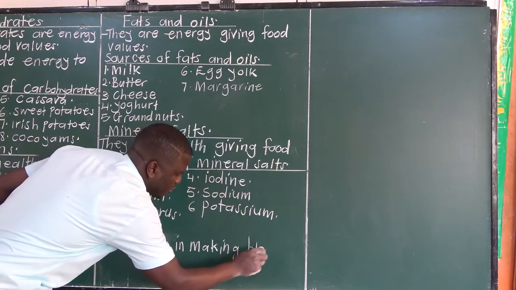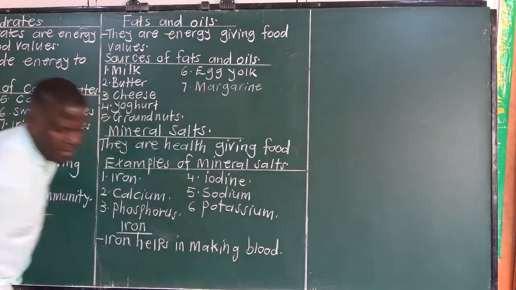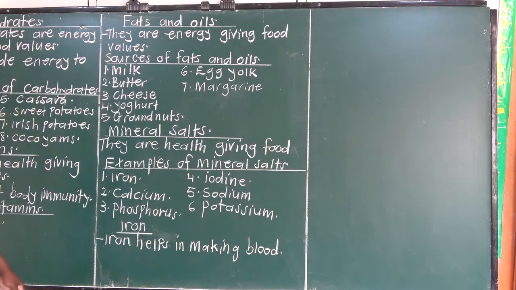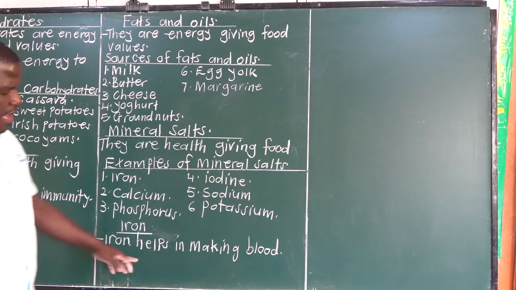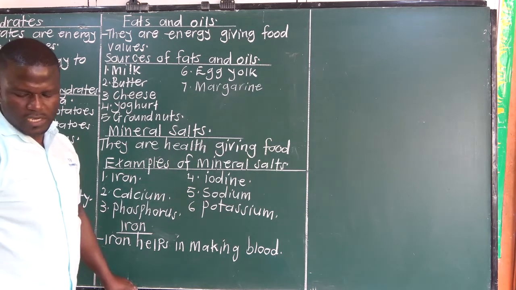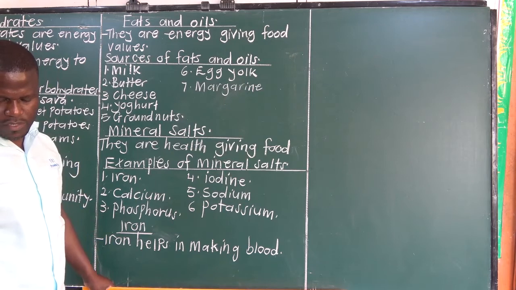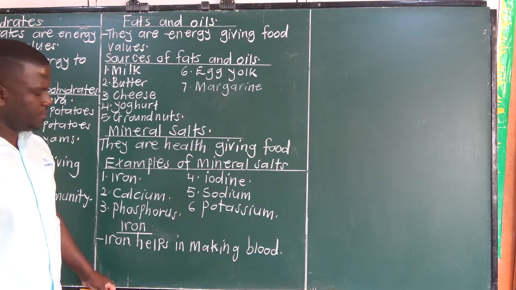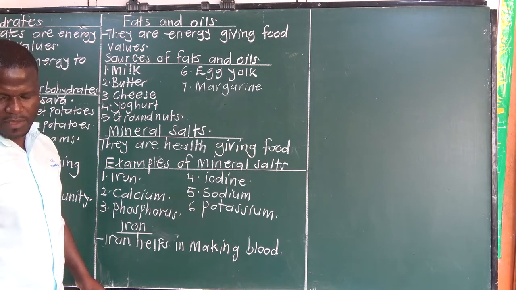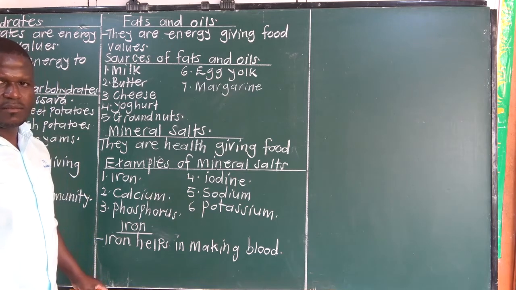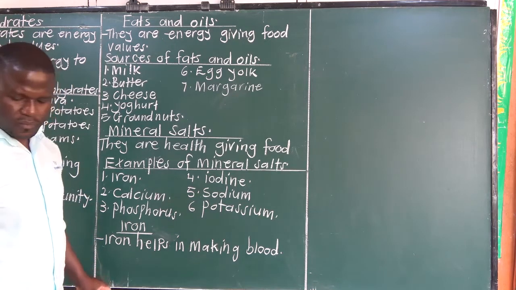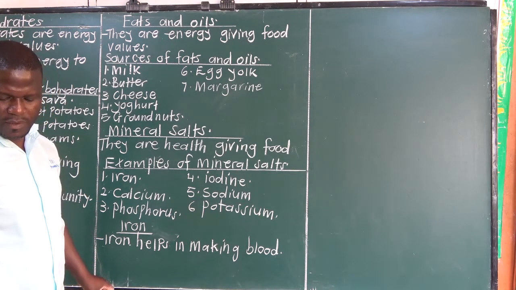So the blood that we have in the body is made by the help of iron. If you don't have iron, you will not have enough blood in the body. And lack of iron leads to a disease called anemia. Anemia affects blood, so iron is very important in the body.